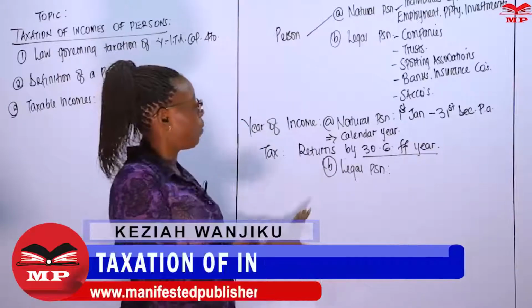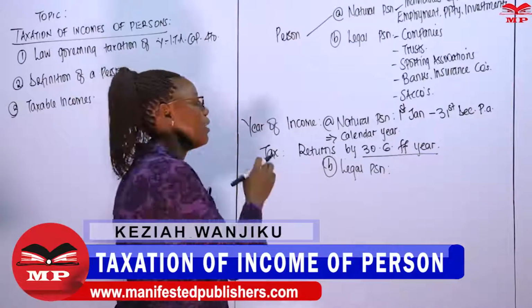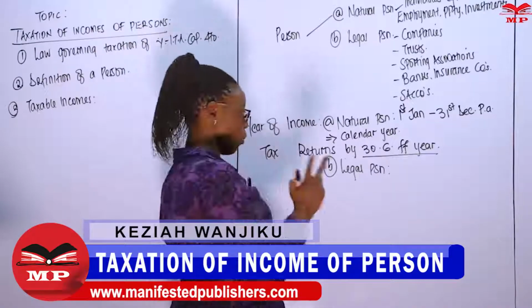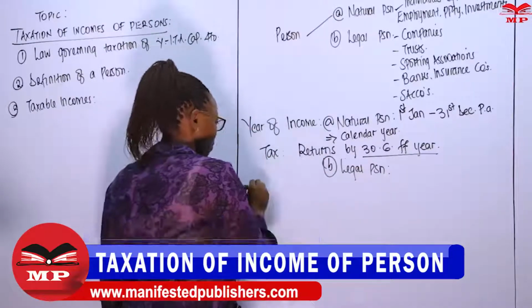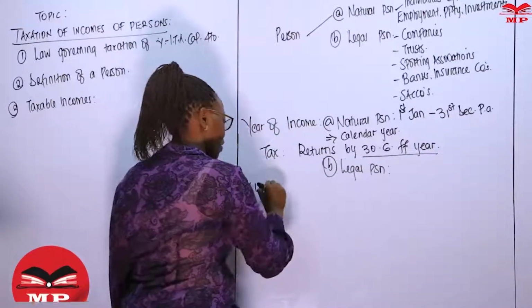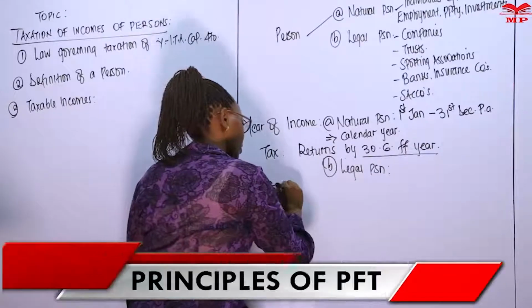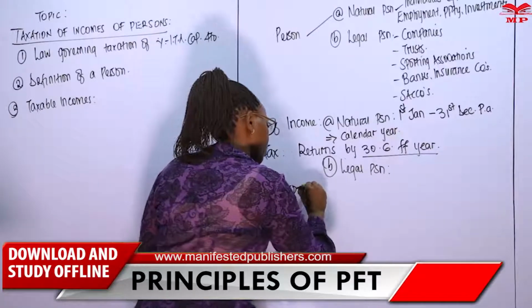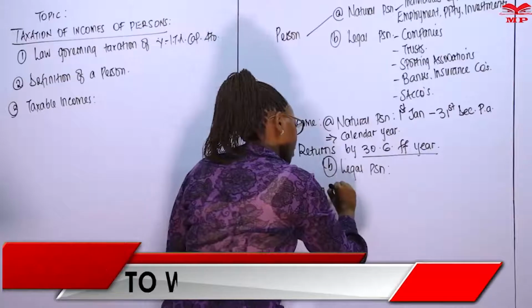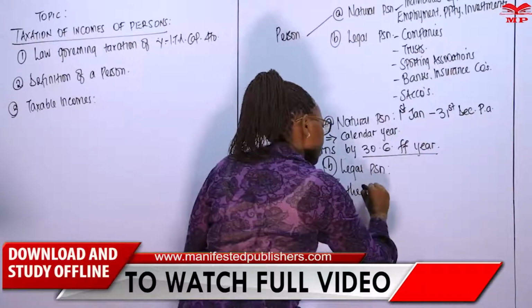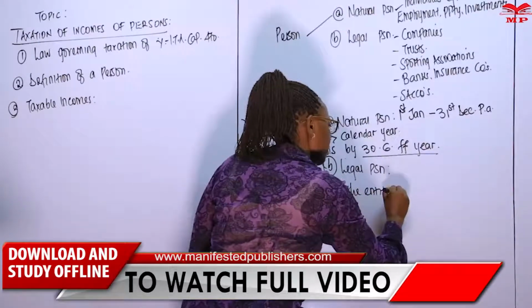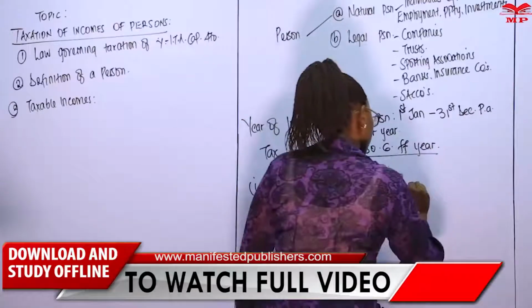So when it's applied to a legal person, this year of income has two options. It can either be, one, corresponding to the entity's financial year.